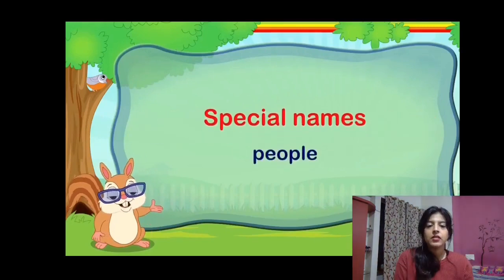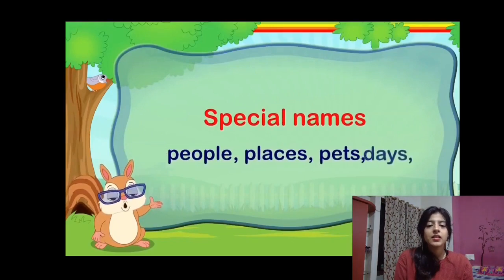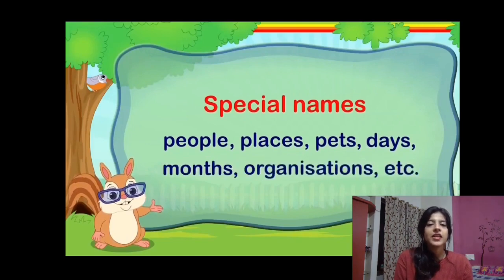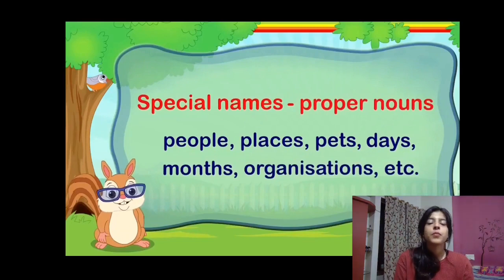Special names. People, places, pets, days, months, organizations, etc. These are all proper nouns. So, the names. What do you mean by a special name?